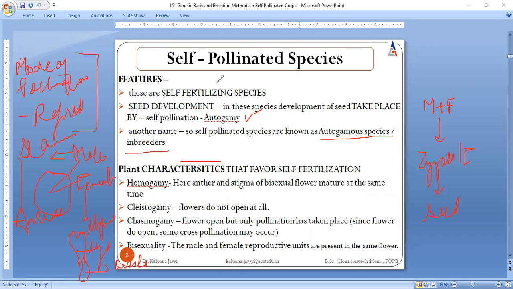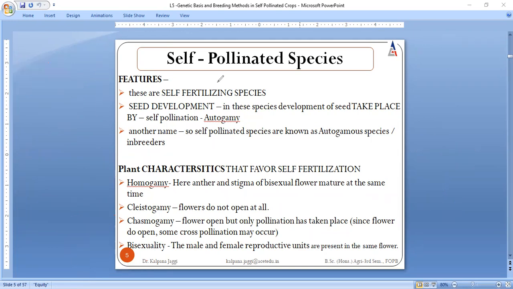Now, something must be surprising you. What are the various reasons why self-fertilization takes place within the flower? There are actually many reasons.